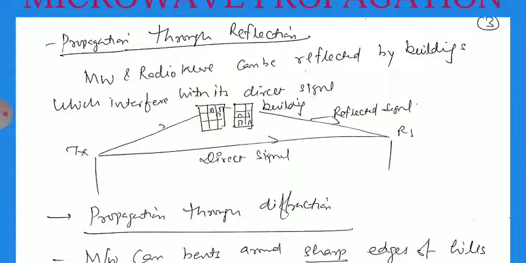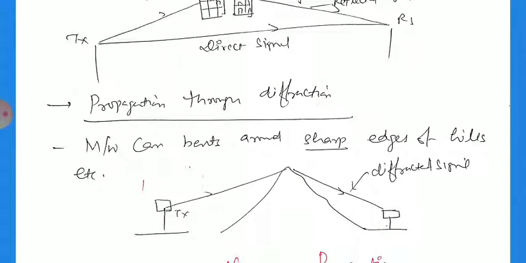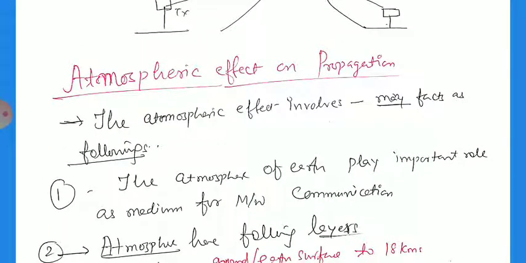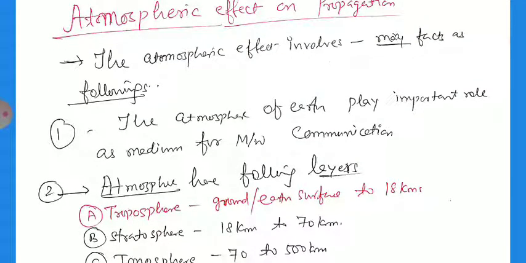And next, propagation through the diffraction. Microwave can bend around the sharp edges of a hill, and that is the definition of diffraction. So this is also a way by which the microwave can be propagated. Now, some atmospheric effects on the propagations. The atmospheric effects involve many effects in the following. The atmosphere of the earth plays an important role as media for the microwave communications.